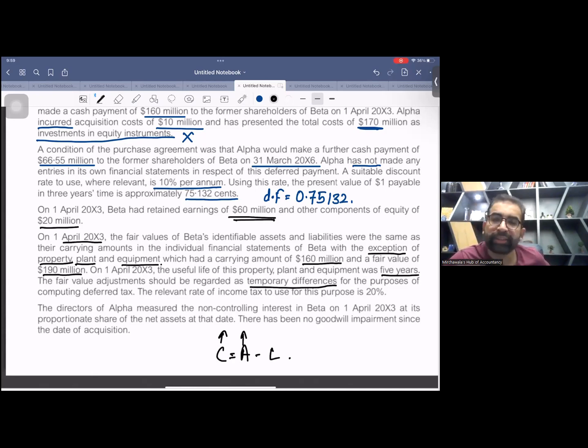Deferred tax on fair value adjustment. Use your mind. Let me tell you. As fair value adjustment is like upward revaluation, now listen to the story. When the value of the asset went up, you go to the tax department and say, we have got a benefit, the values of our properties or plant went up.